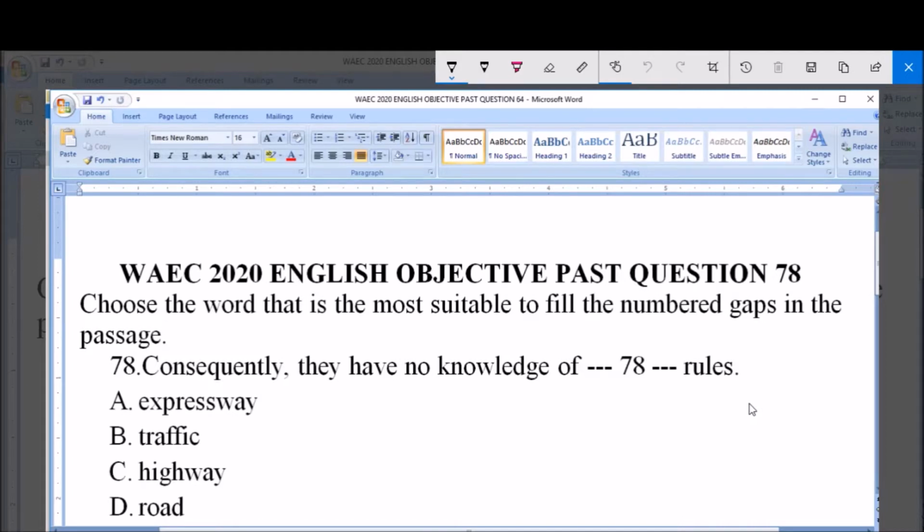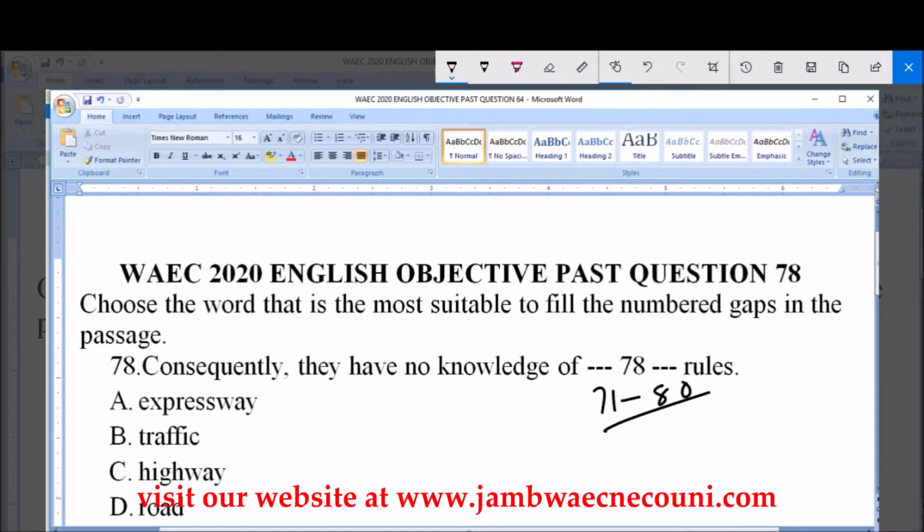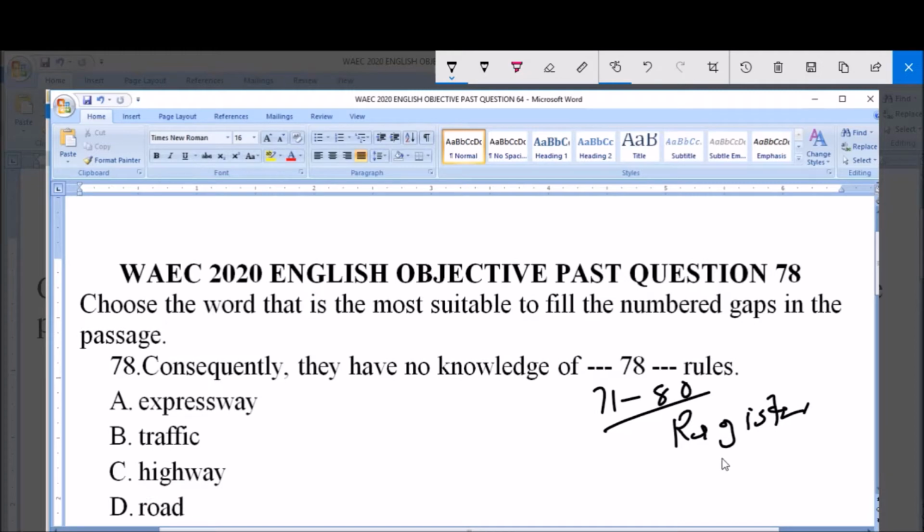The instruction to this question says choose the word that is the most suitable to fill the numbered gaps in the passage. And remember that we are using this passage from 71 to 80 to answer the questions within this range, and it is from a topic in English called register, and we're looking at transportation, and then here we are looking at road transportation.